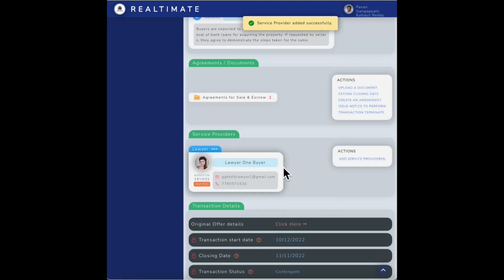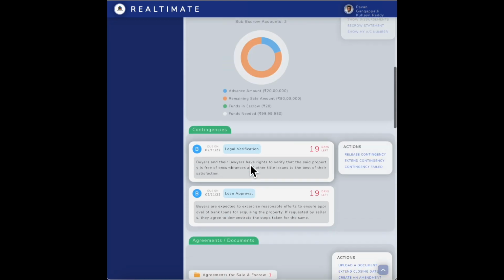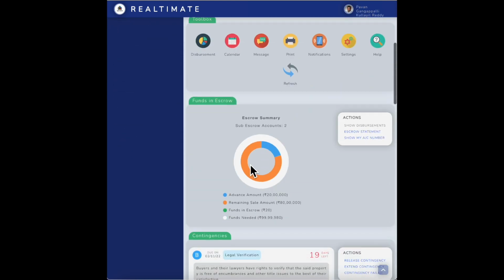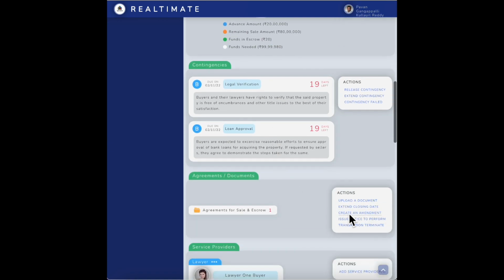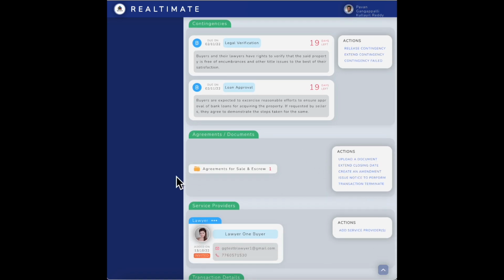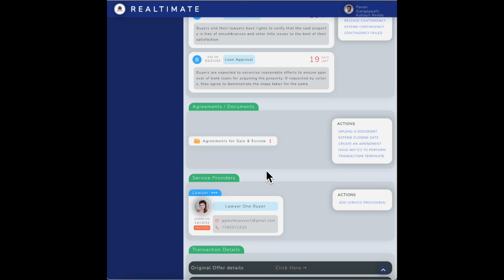So now the lawyer is invited because this lawyer was already in our system. We could add this lawyer and he or she has access to all the documents here. Okay, so they can see the agreement for sale. They could see if the seller had uploaded the old sale deed, mother's deed, or Kata certificate, etc. They have access to everything, or they could even request new documents. They don't have to send a boy to fetch the document from the buyer's home or the seller's home, and everything can be done online. They could just download it and print it or review it digitally as well.